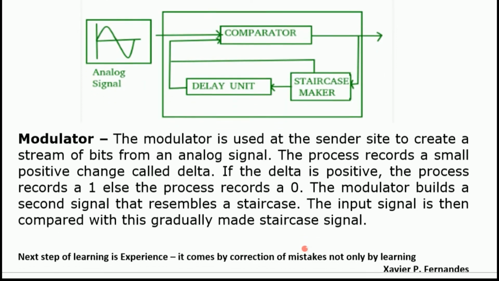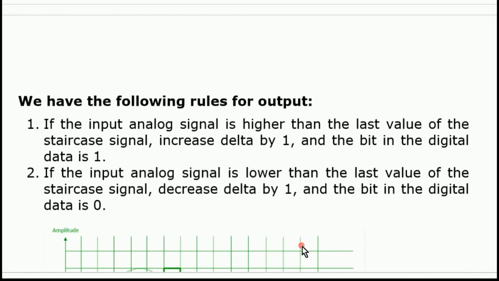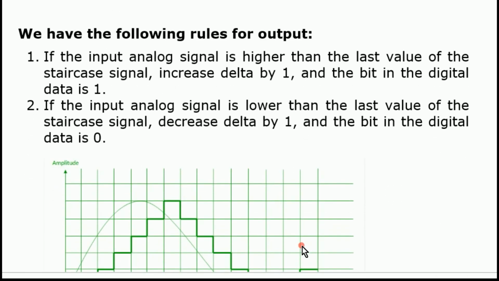The input signal is then compared with the gradually made staircase signal. In this method, we have the following rules for the output. If the input signal is higher than the last value of the staircase signal, increase delta by 1 and the bit in the digital data is 1. If the input analog signal is lower than the last value of the staircase signal, decrease delta by 1, and the bit may be a 0. That is the delta modulation concept.